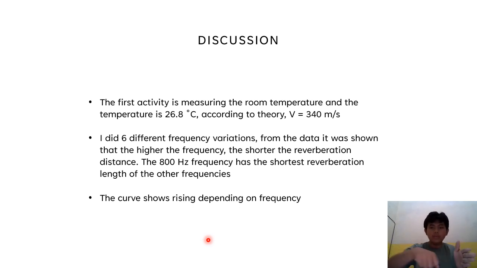You just pull the piston shorter than before if you add more frequency. The 800 Hz frequency has the shortest reverberation length of the other frequencies, and the curve is rising depending on frequency.